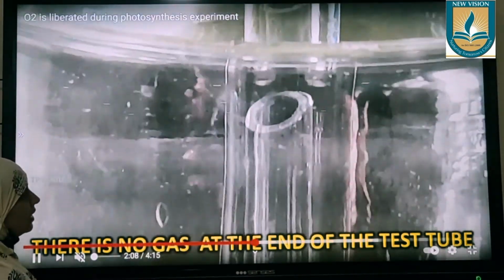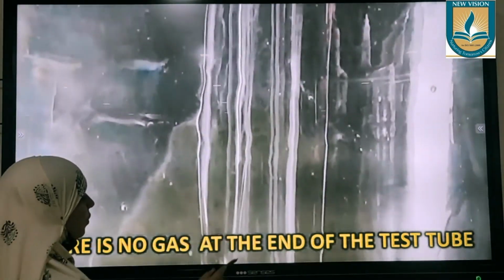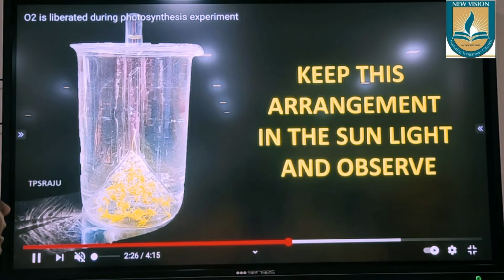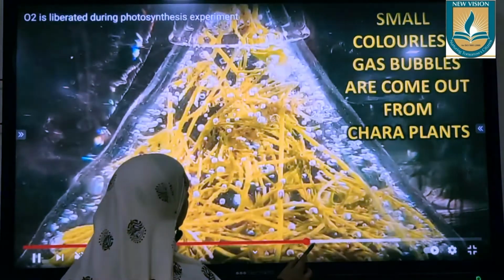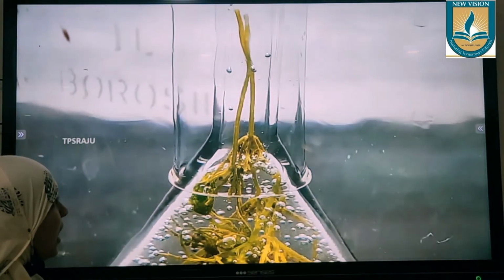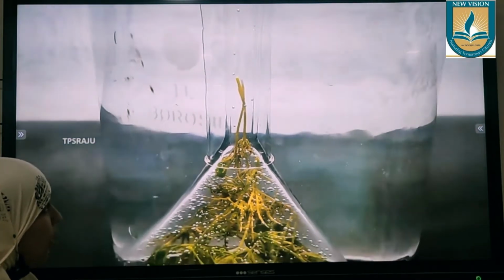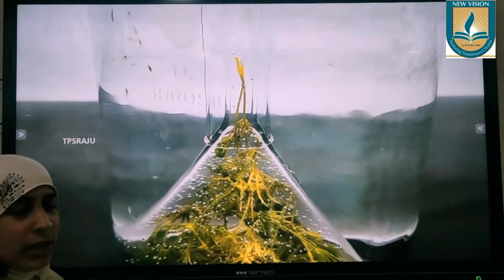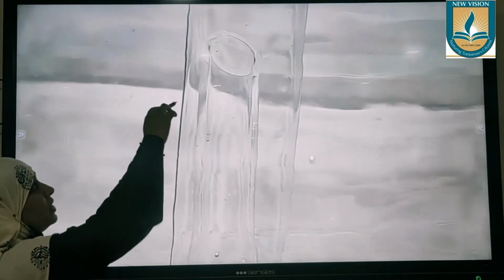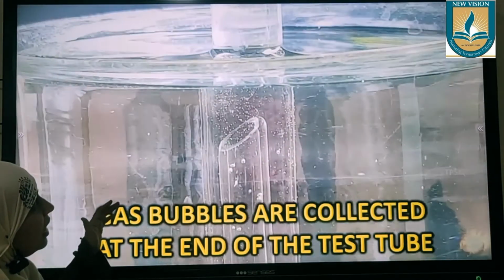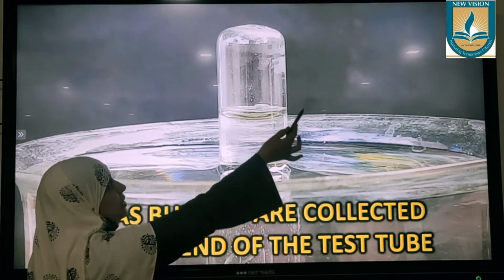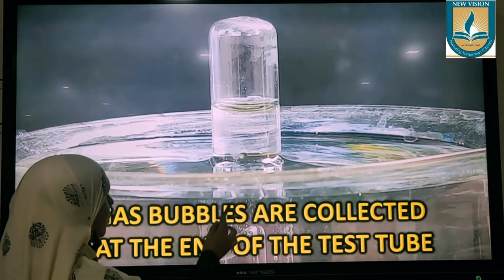Now, you take this setup and keep it in sunlight and observe. For some time you need to observe it. See, the gas bubbles are coming. You can see this hydrilla plant has accumulated some gas bubbles. And these gas bubbles, since they are lighter than water, move to the top region. See, one by one the bubbles are escaping to the top and slowly the gas will be collected at the end of the test tube. So this is the gas collected. When we started the experiment, there was no gas here. Now you can see there is gas.